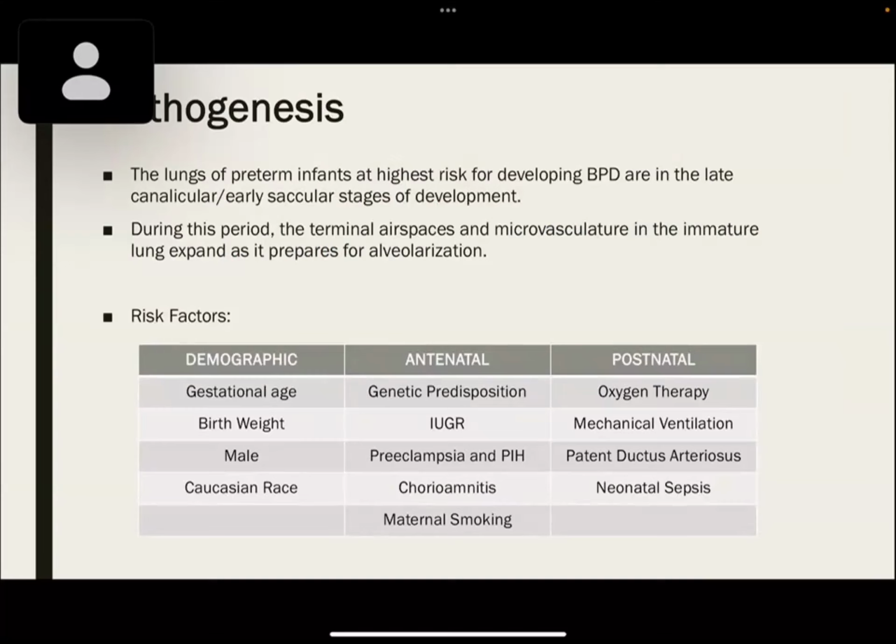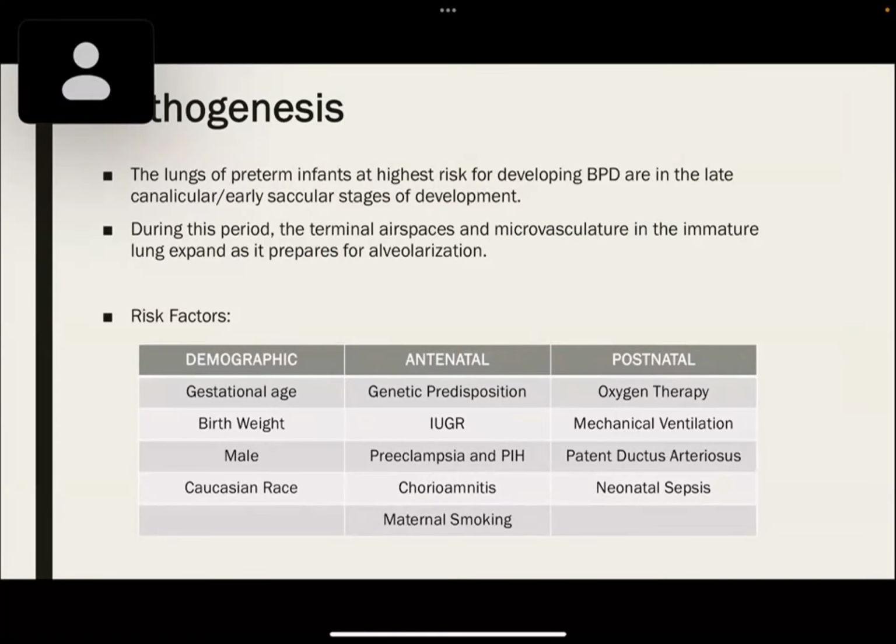Coming to the pathogenesis, during these above-mentioned two periods, especially the canalicular and early saccular stage, terminal air spaces and microvasculature in the immature lung expand and prepare for alveolarization. Hence, they are at a higher risk for developing BPD in that stage.